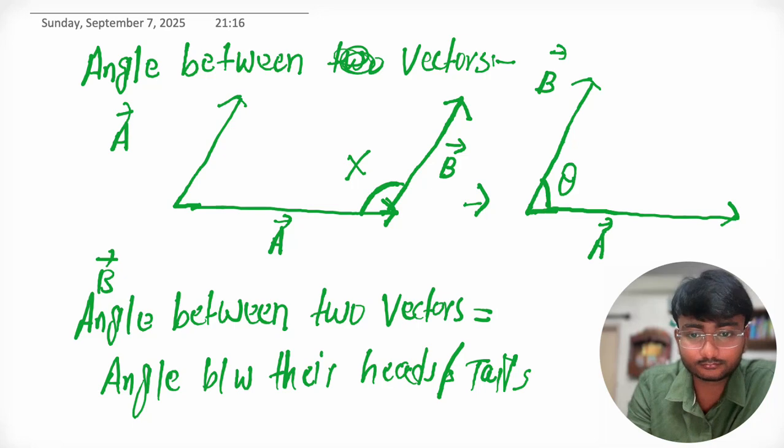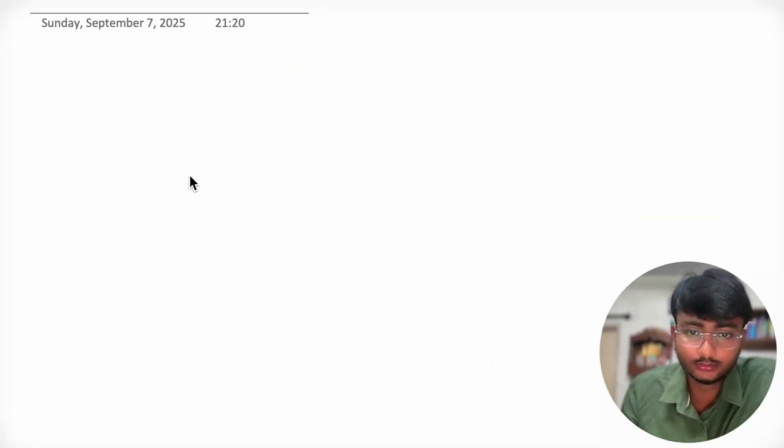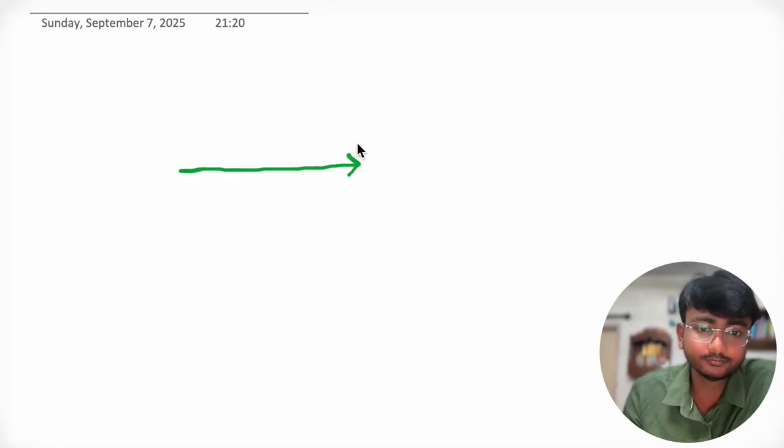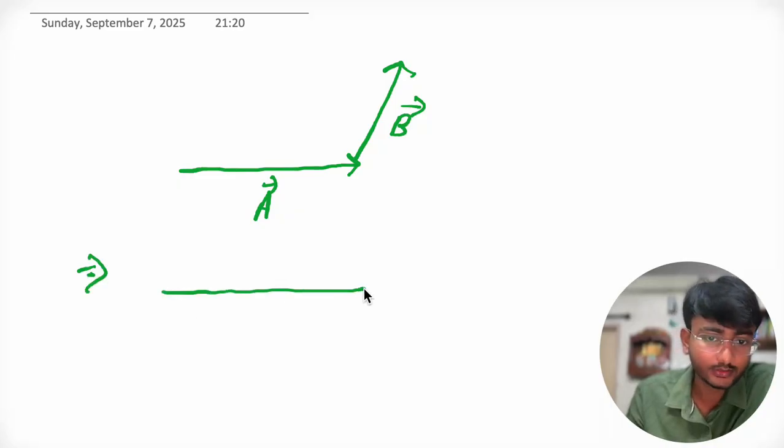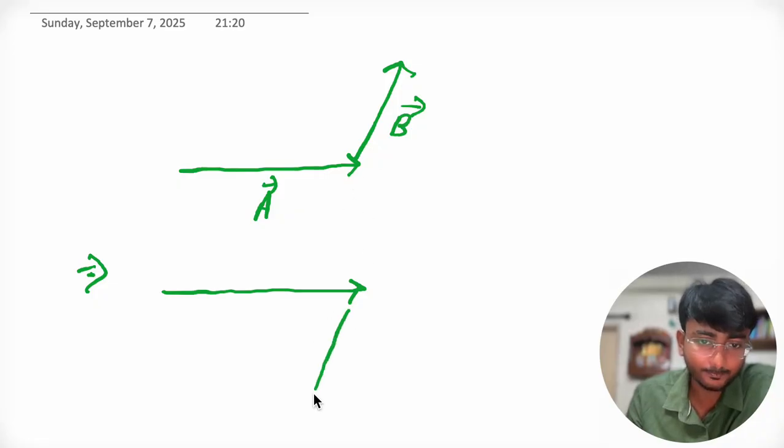See, this is our A vector and this is our B vector. If we apply the concept of parallel shifting, let's join their heads. We can shift this B vector like this.